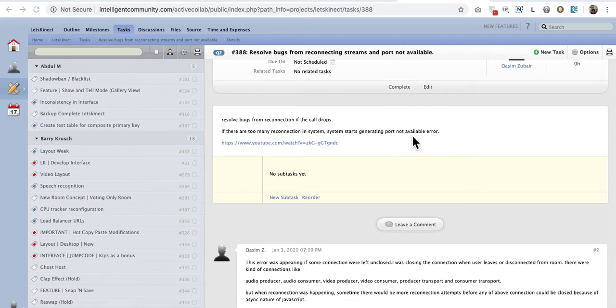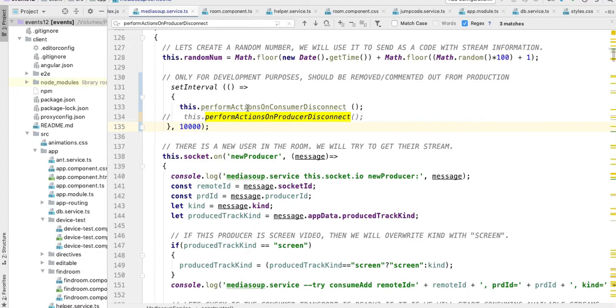I'll try to reproduce this error on my localhost because I cannot do it on the server, as I will have to change some parameters. Here is the piece of code that I used to reproduce this connection drop. It will drop the connection after every 10 seconds, and after every 10 seconds the system will try to reconnect the user because of the connection drop.